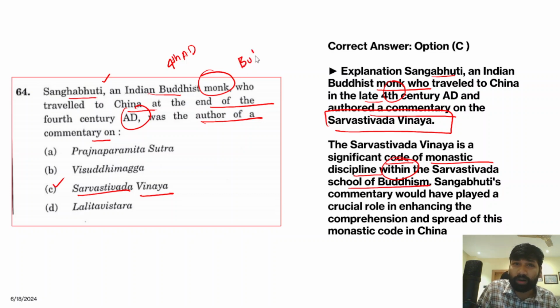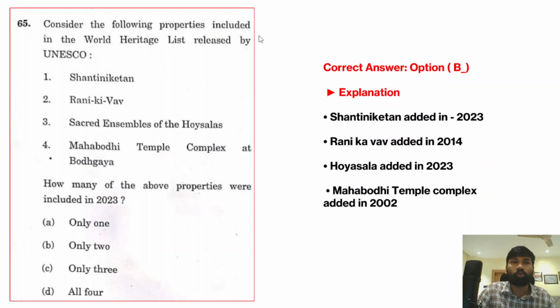Now, so far you have got around 2 questions from Buddhism, and don't forget that Buddhism is a very important topic for UPSC prelims, because every year they ask questions from Buddhism. Even if you open and see the previous year question papers, you can see questions on Buddhism. If they don't ask about Buddhism, they'll definitely ask about Jainism. So make sure that you prepare comprehensively about both Buddhism and Jainism, because there is a high probability of asking questions from both these topics. So let's move on to the next question.